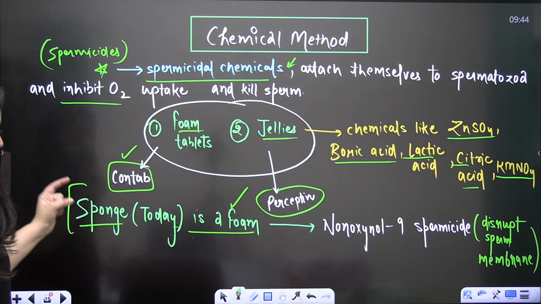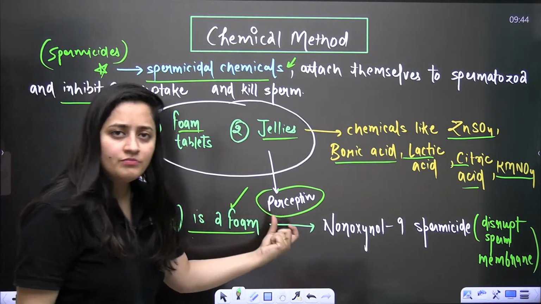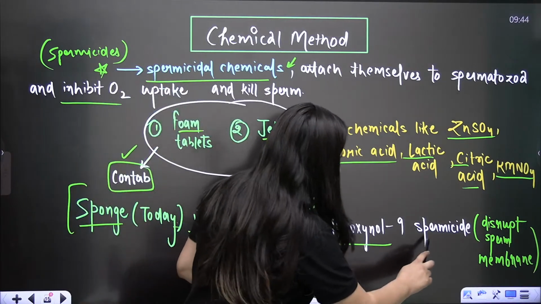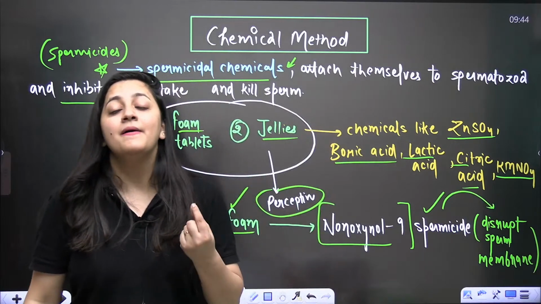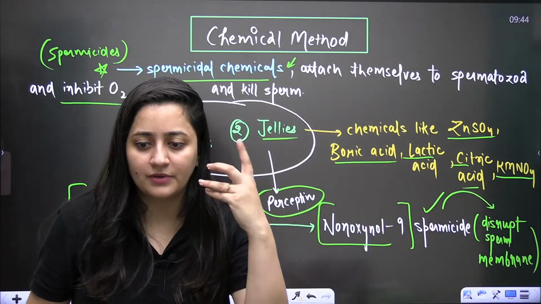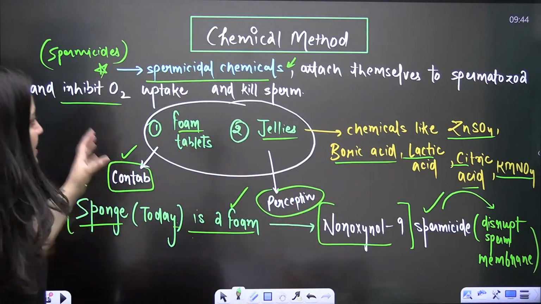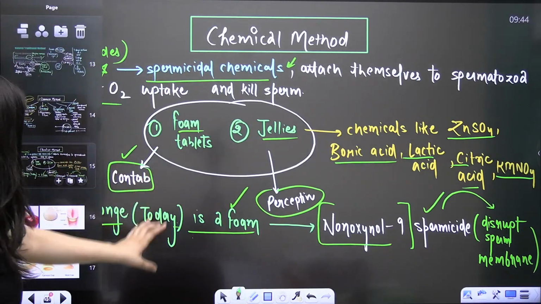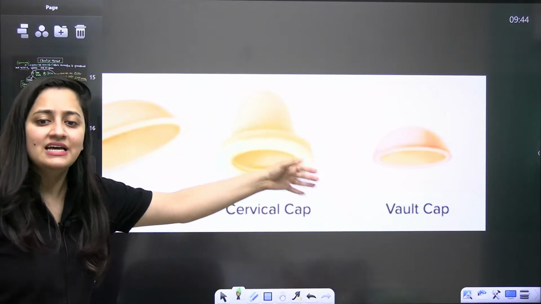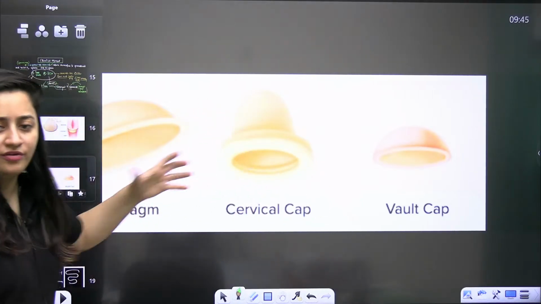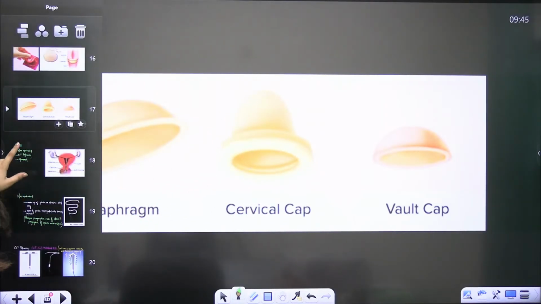Okay, so as I said, the sponge today is a foam tablet having the chemical nonoxynol-9, which is a spermicide and which is going to disrupt the sperm membrane. So that is how these chemicals work. These chemicals are applied over the diaphragm, cervical caps and vaults, and they will make them more effective.